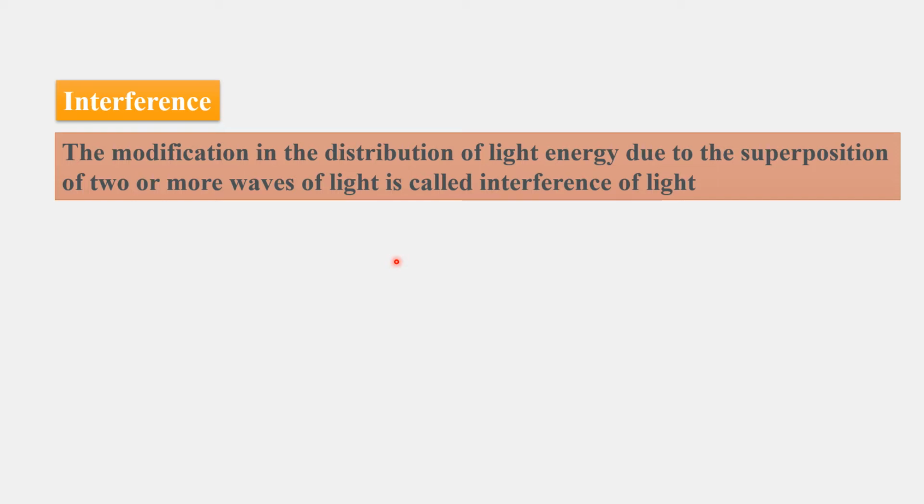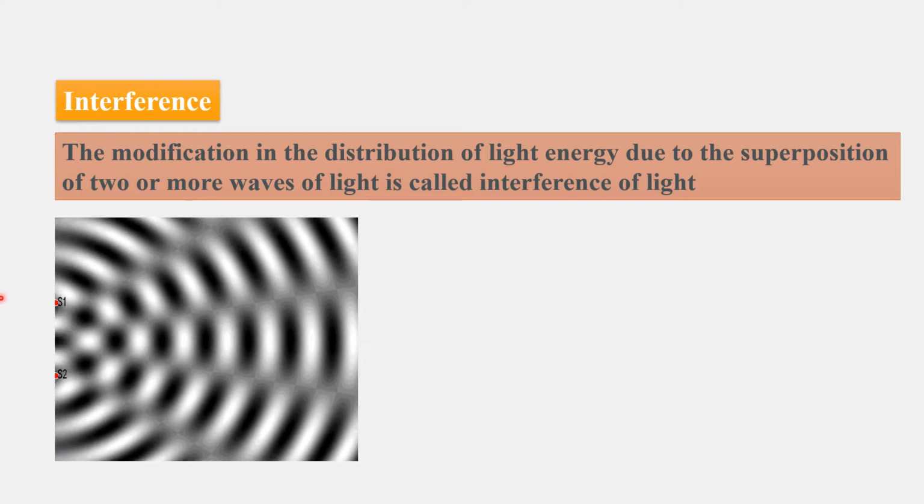That means if two waves are superimposed, this is called interference. Because of superposition, when a crest falls on a crest, intensity increases; a trough on a trough, intensity increases; a crest on a trough, intensity decreases. You already learnt this phenomenon in the 11th wave chapter. The same phenomenon occurs here if you consider light as a wave. The modification in the redistribution of light energy due to the superposition of two or more waves of light is called interference of light.